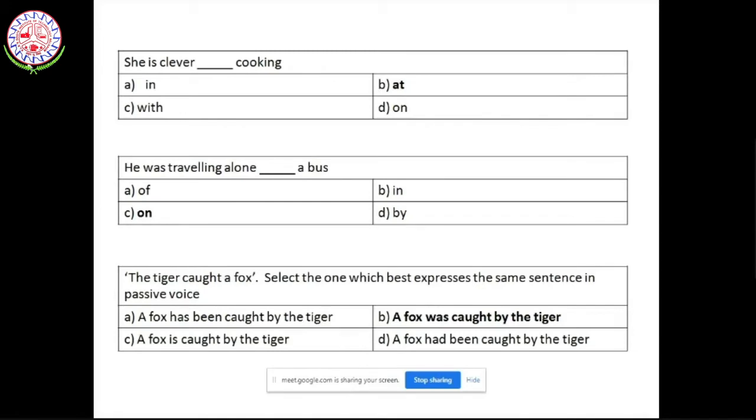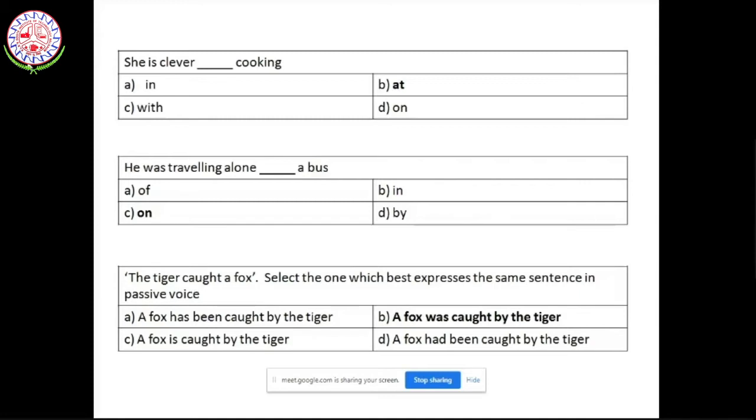Then, she is clever. Now here again you need to pick the right preposition. It cannot be in cooking, with cooking, on cooking. With, you're not using some instrument. Okay, I am working with my laptop. With is generally used with some object. There's no object here. Cooking is a continuous action. Okay, so she is clever at cooking. The right answer is at.